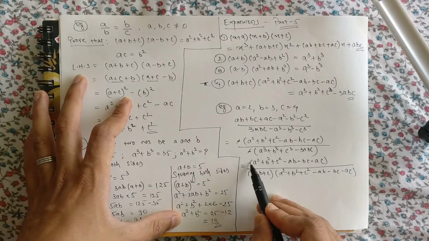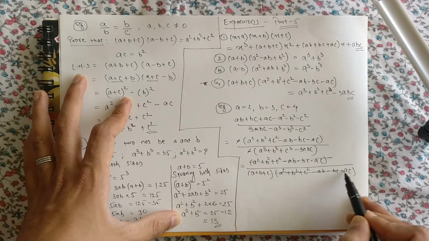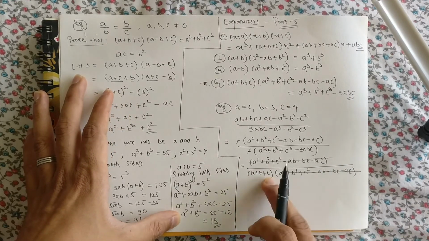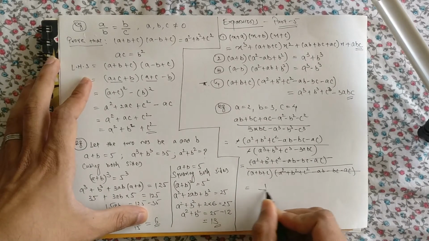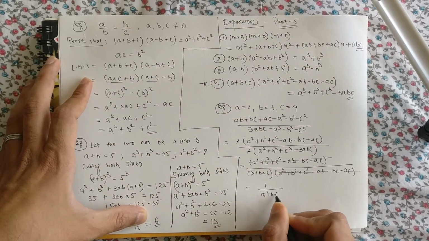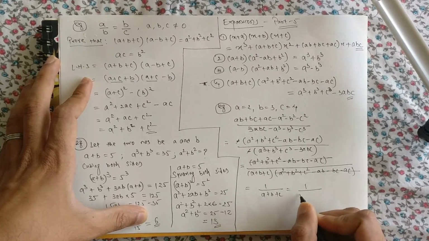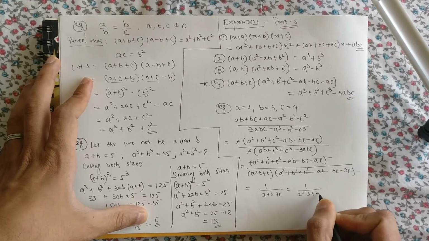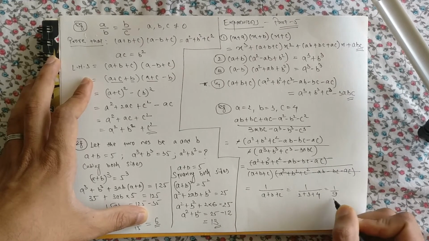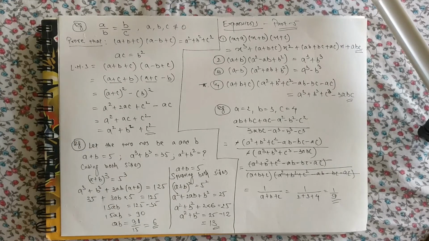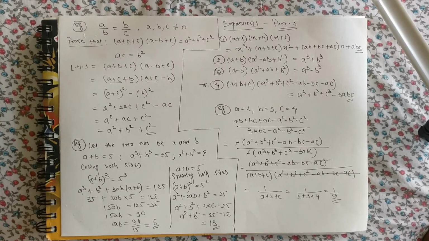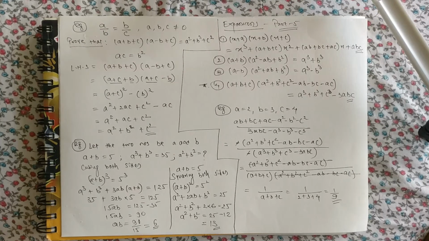So this whole bracket and this whole bracket will get cut, because these two are in multiplication. Numerator and denominator can be simplified. So the answer will be 1 upon A plus B plus C, that is 1 upon 2 plus 3 plus 4, that is 1 upon 9. Let us check the answer. Yes, it is correct. The answer is 1 upon 9. Okay, one last question.